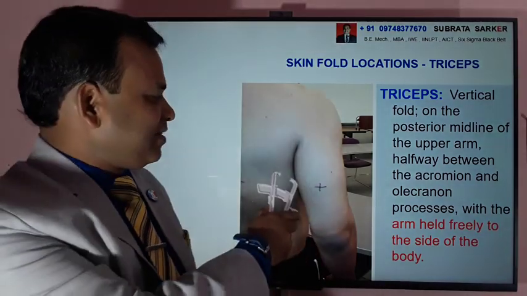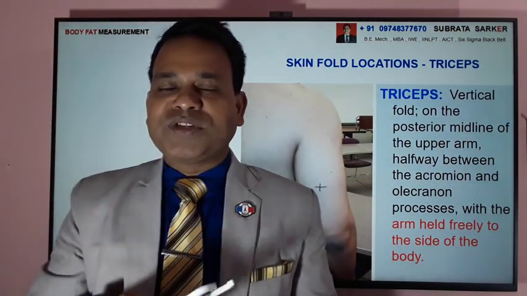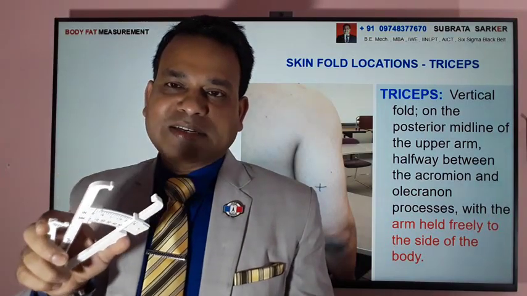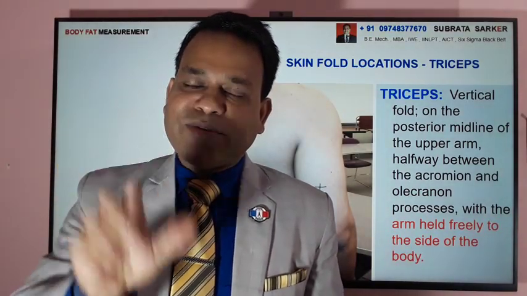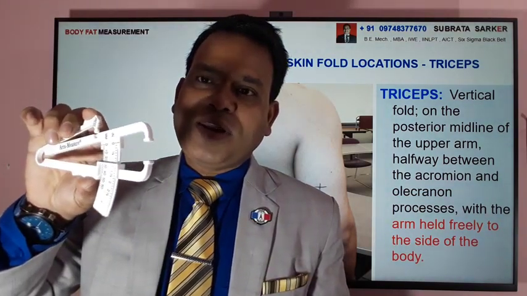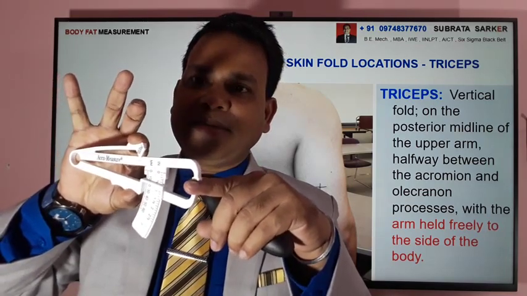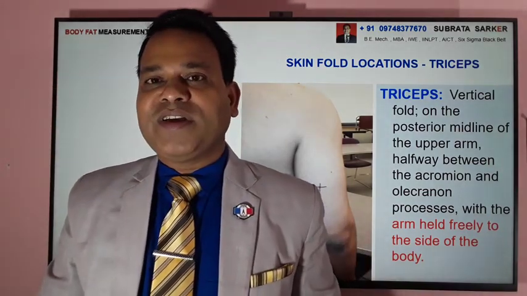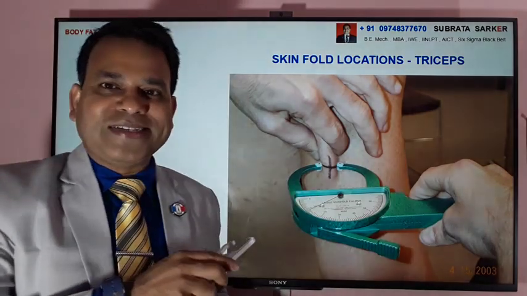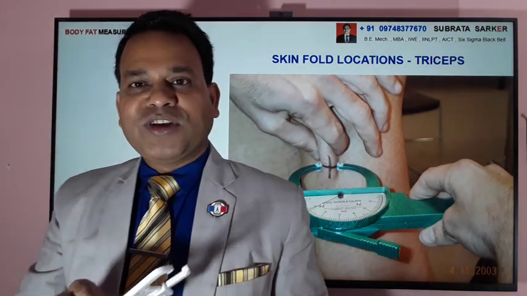Here you can see this is the triceps area. Before taking the measurement, you mark the point with a marker and hold the skin like that. There is a process for that, and then with the other hand you hold the caliper and place it. There is a ring. Then you take the measurement and record it. So you can see how this skin fold measurement is done on the triceps area, and you will find a reading.